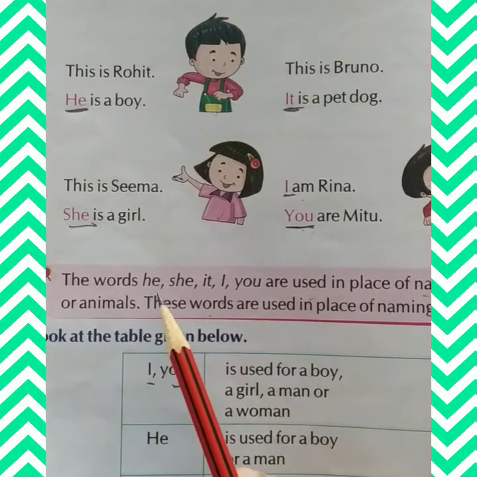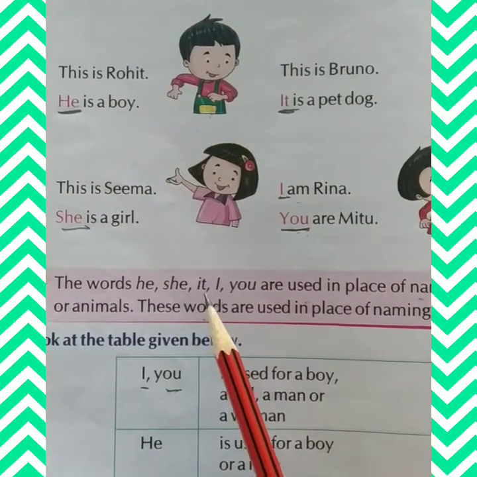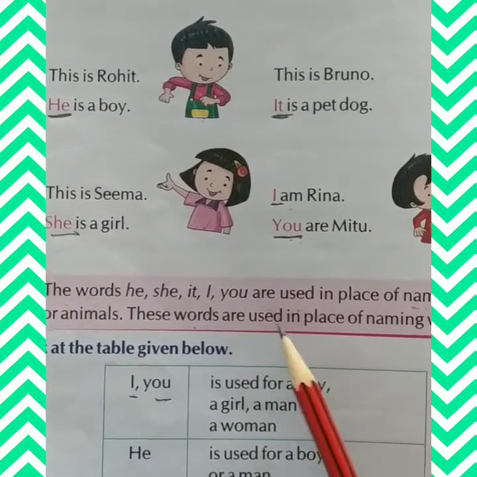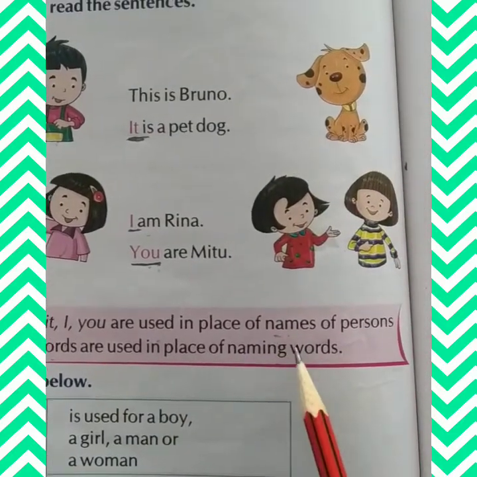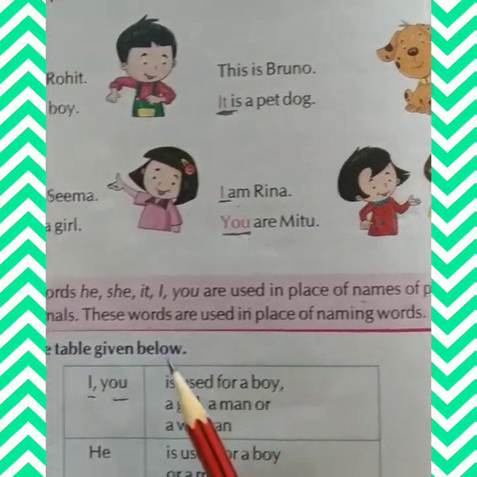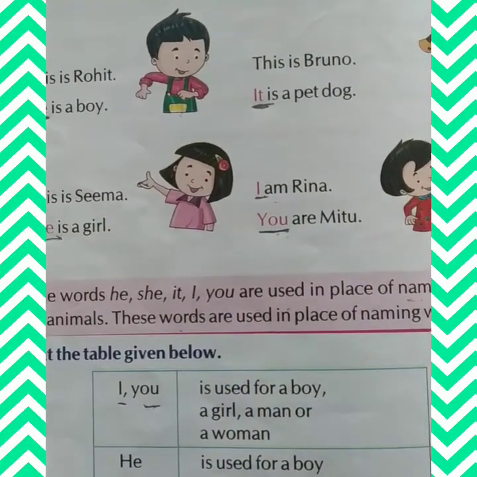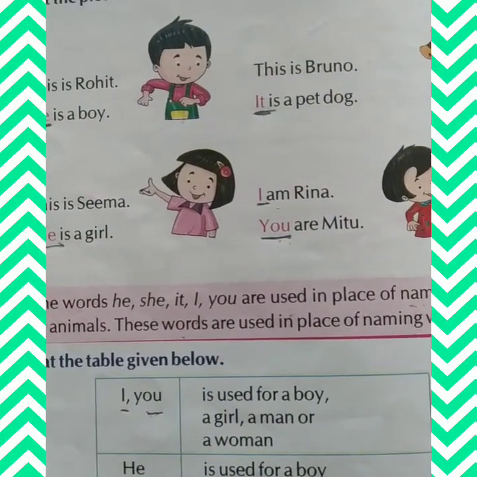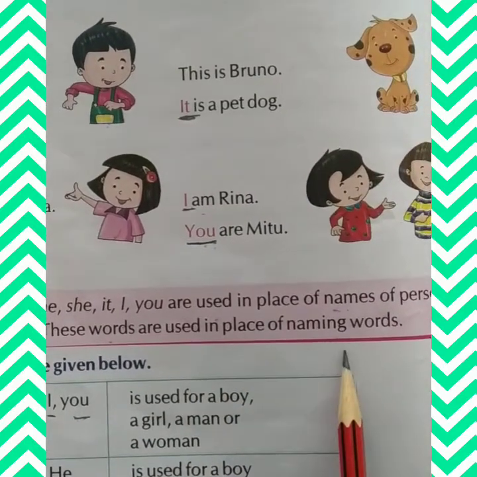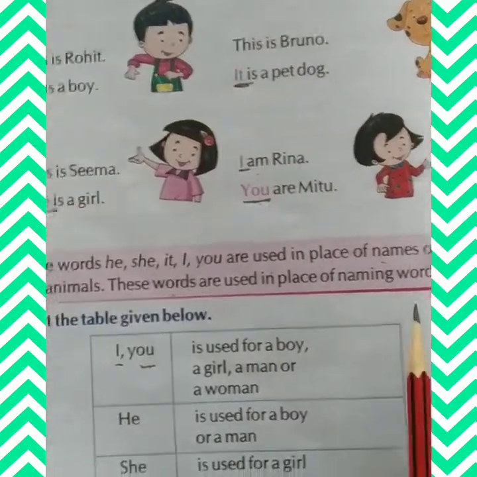The words he, she, it, I, you are used in place of names of persons or animals. These words are used in place of naming words.